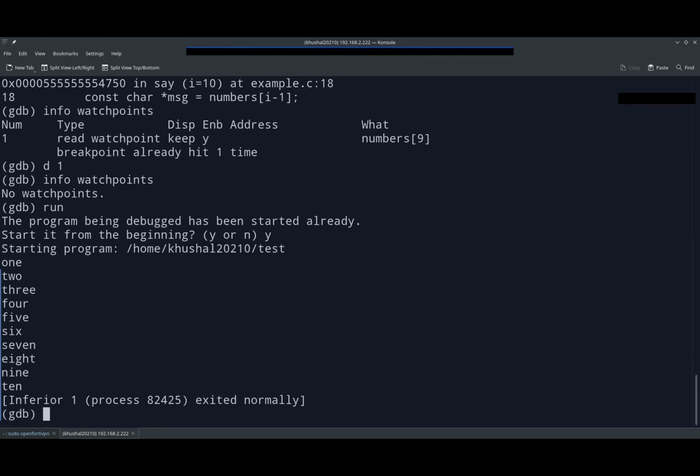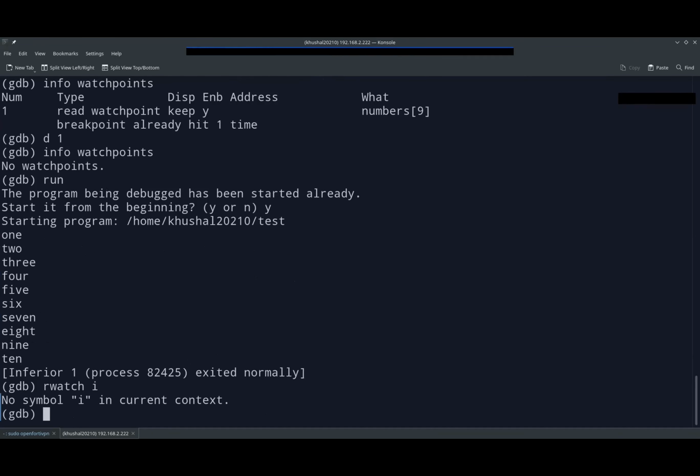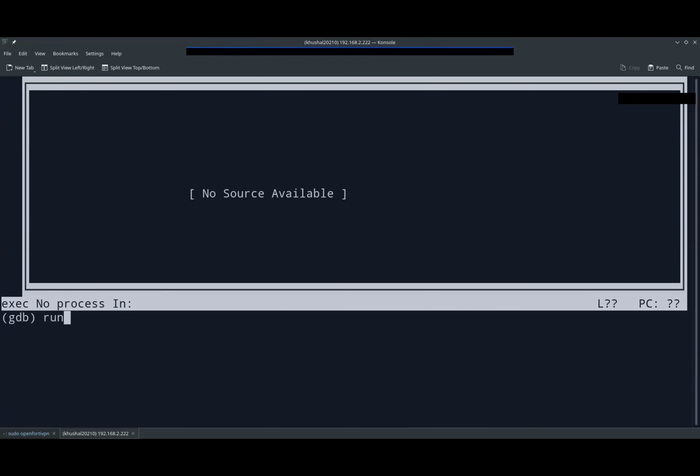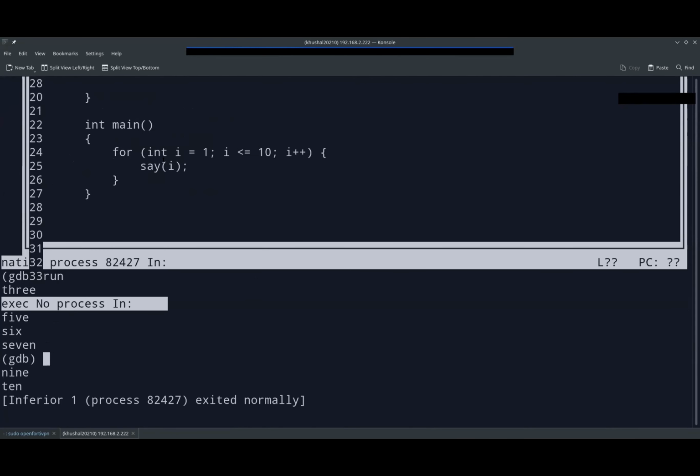So let's try setting up the watchpoint as watch i. Okay, we have to go to the main layout. Next, what was the line number? Line number 24. Okay, b line number 24 in example.c. Refresh.